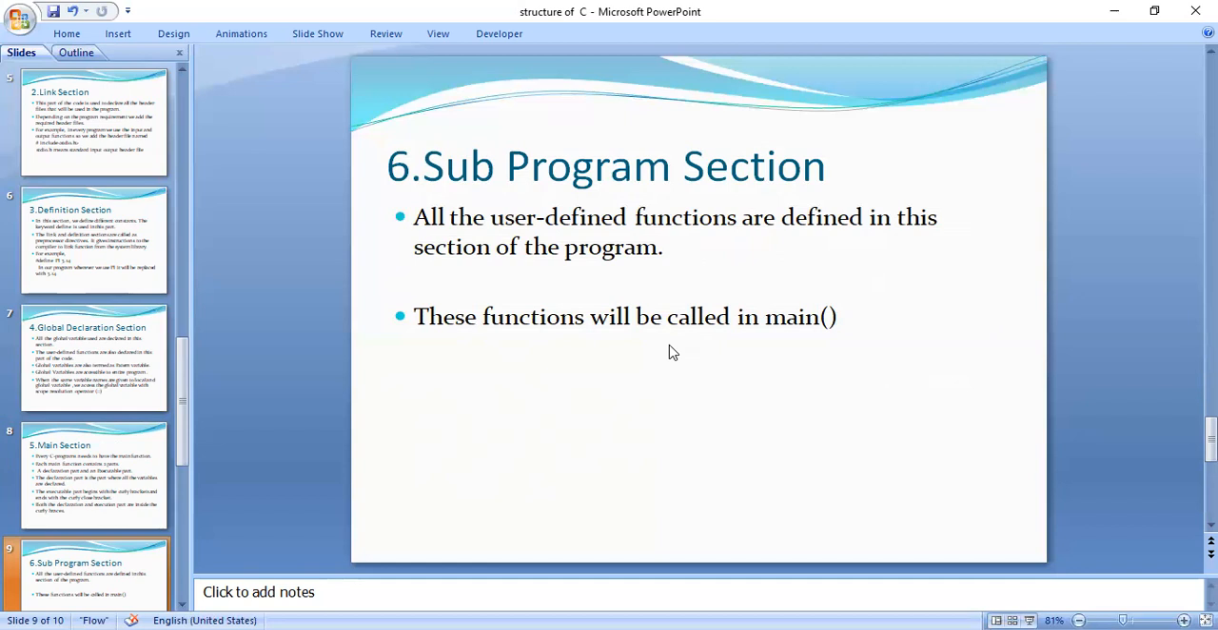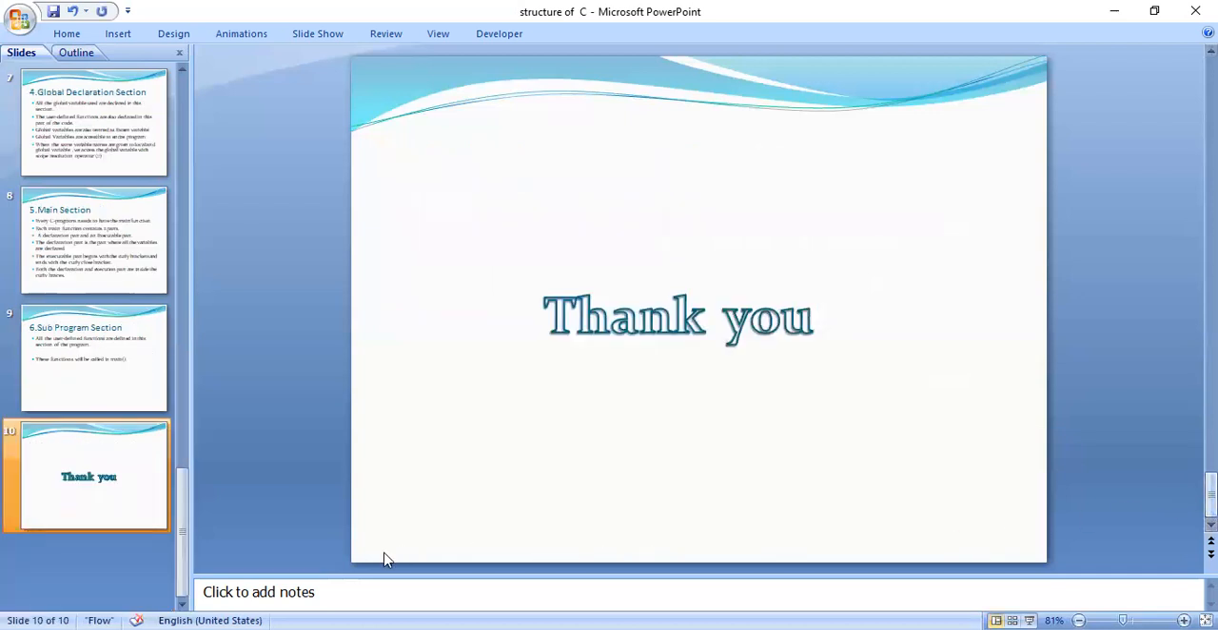So this is about the structure of a C program. The structure of a C program consists of how many sections? Six sections. That is documentation, link section, definition section, global declaration section, main section, and at last the subprogram section.